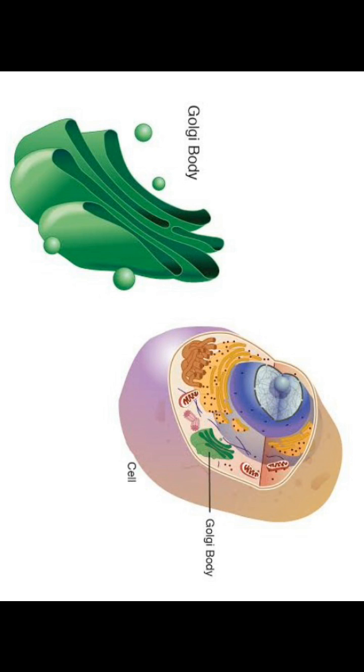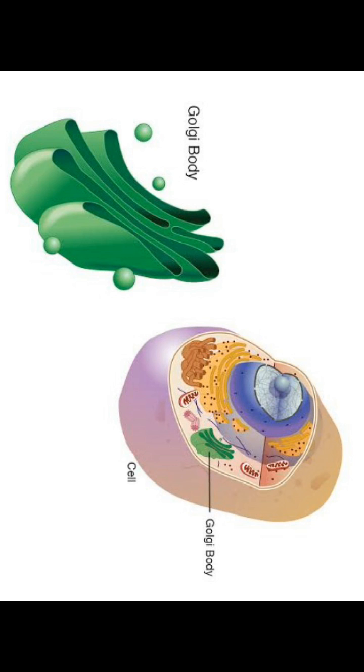Understand? So especially the rough endoplasmic reticulum has ribosomes. Those ribosomes are meant for synthesis of proteins. Those proteins are received by the Golgi apparatus, which packs these protein materials, and those packed protein materials enter through the cis face and mature in the trans face. Then what may happen here? A number of proteins synthesized by ribosomes on the endoplasmic reticulum are modified in the cisternae of the Golgi apparatus before they are released from its trans face.